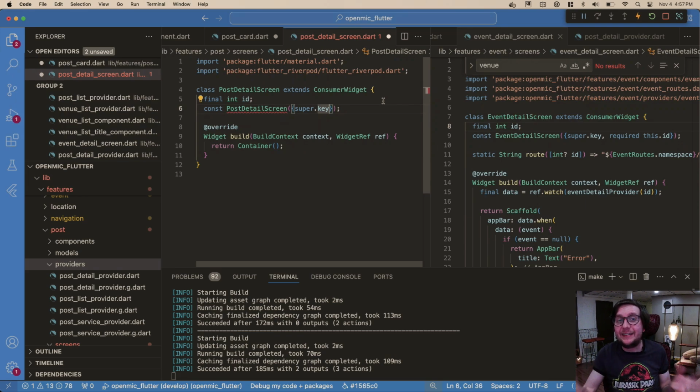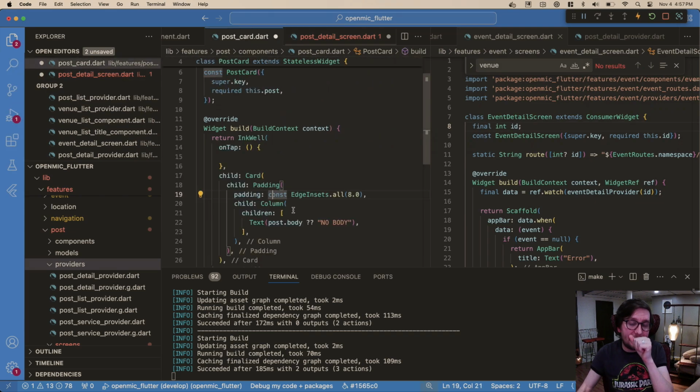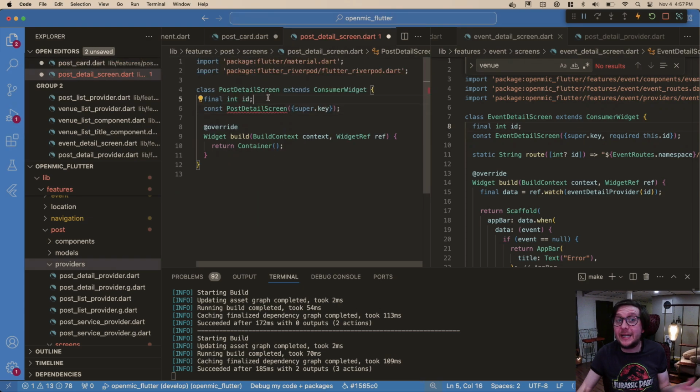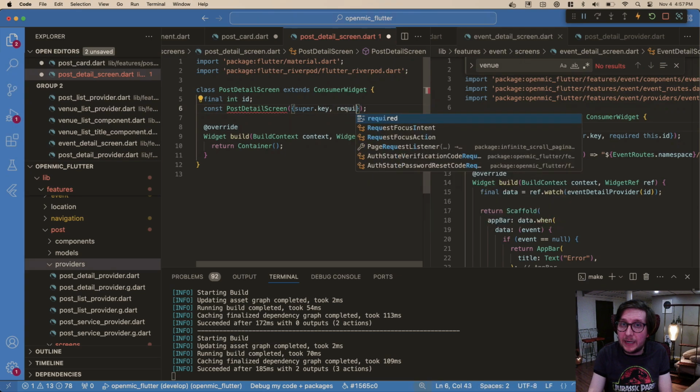And that's why, although we have access to it here, we're about to do a redirect to the screen, right? We could be like, oh, just open this screen and pass in the whole post. But no, we're just going to pass the ID in so that it can work with it. So we need this to be required, this.id.